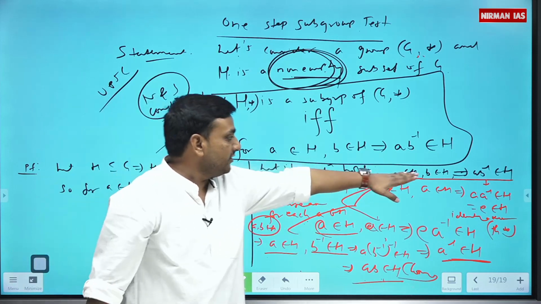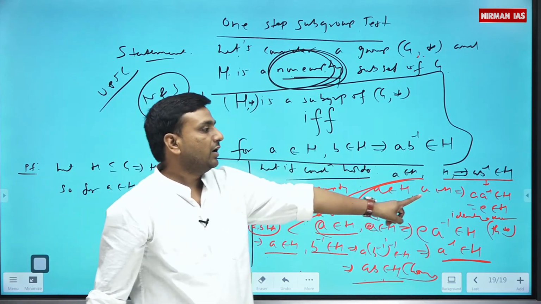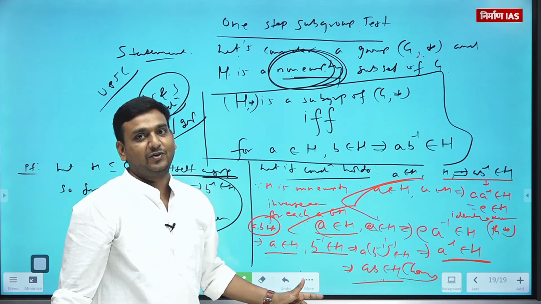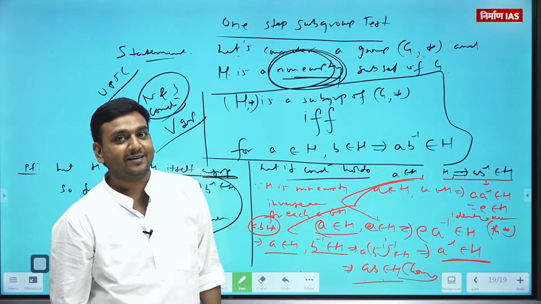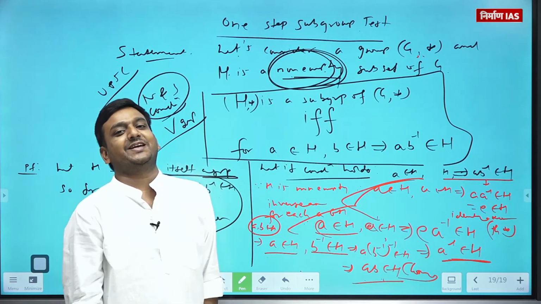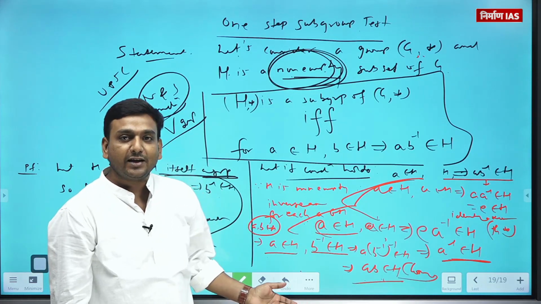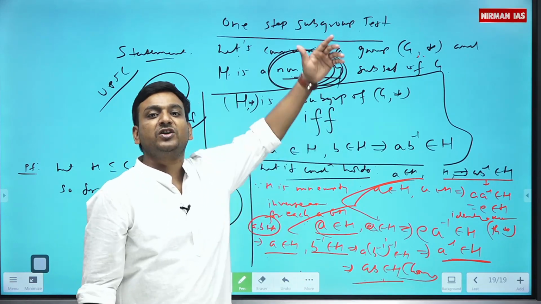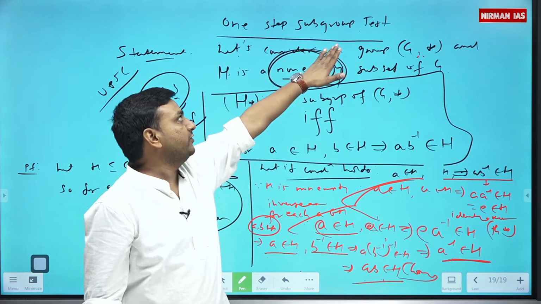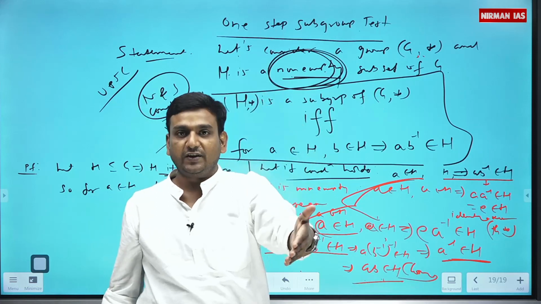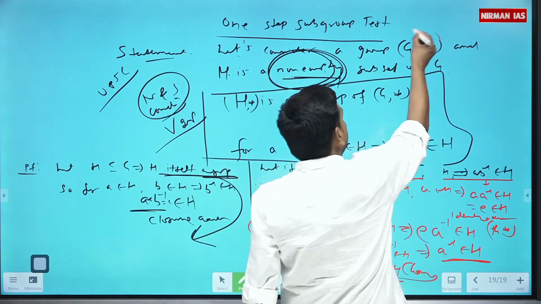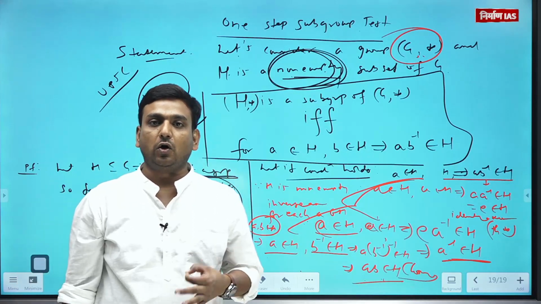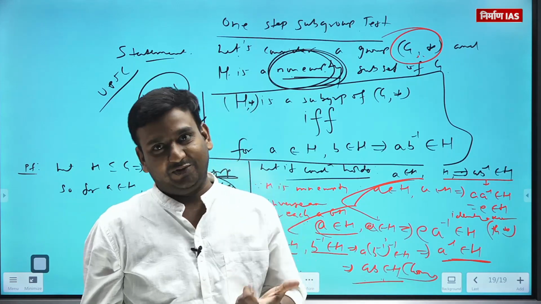So if this condition holds, I have shown the identity axiom, inverse axiom, and closure axiom. What is remaining, dear? Associativity. The elements of H are coming from G only, and elements of G follow associativity because G was a group. So elements of H will follow associativity.